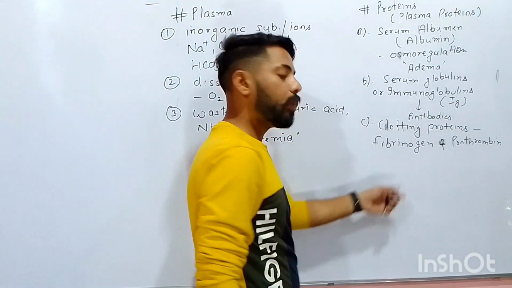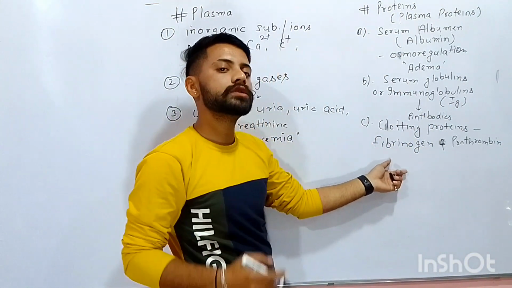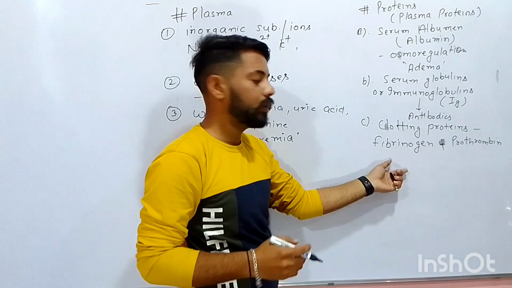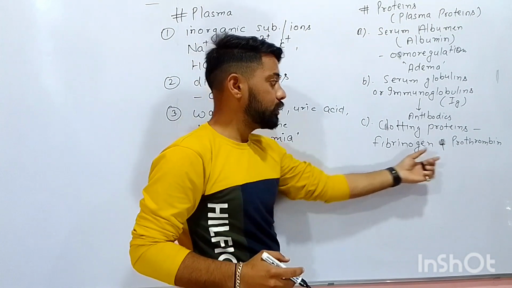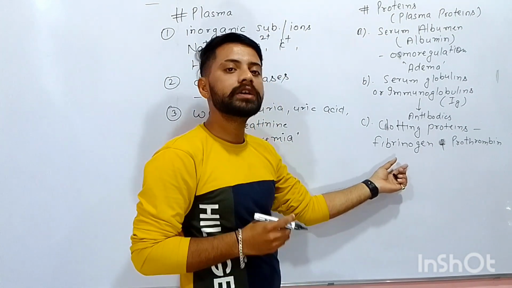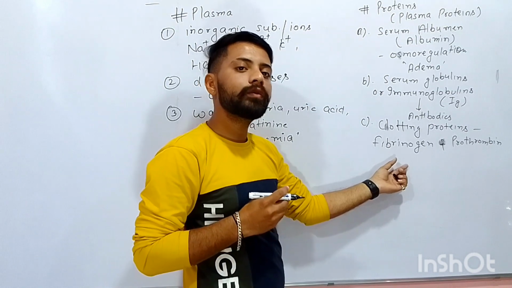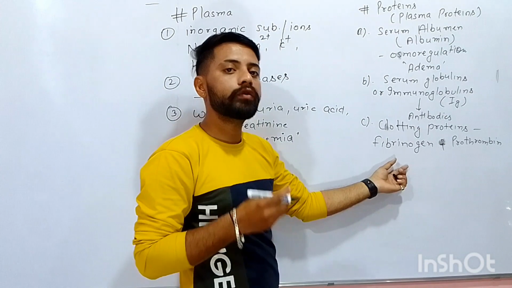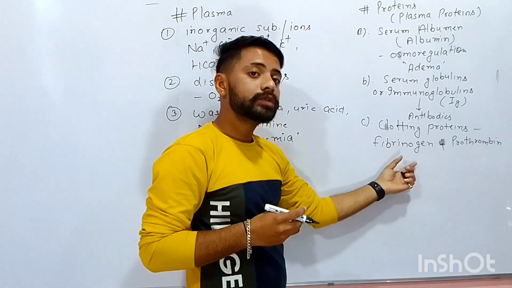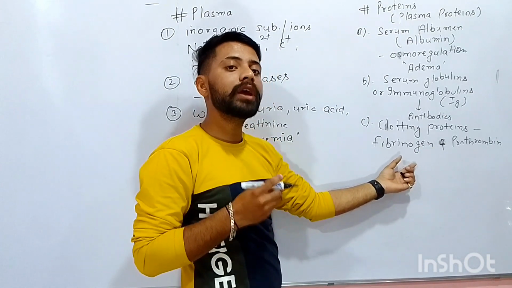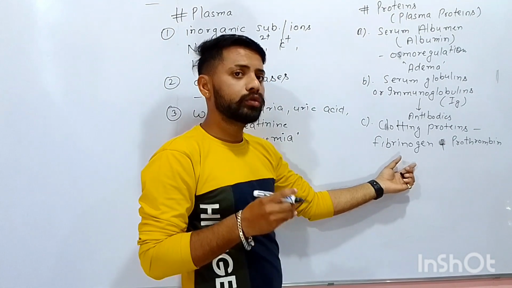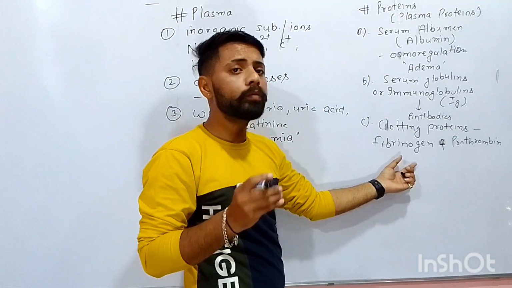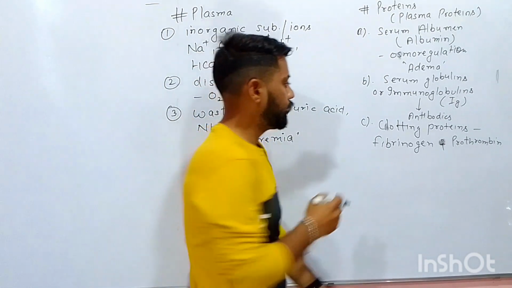We will discuss these clotting proteins when we discuss the blood clotting mechanism. These two proteins are present in the blood, and whenever there is a cut in a blood vessel, arteries or veins, these proteins become active and help in making the blood clot, so there is no blood loss from the body.